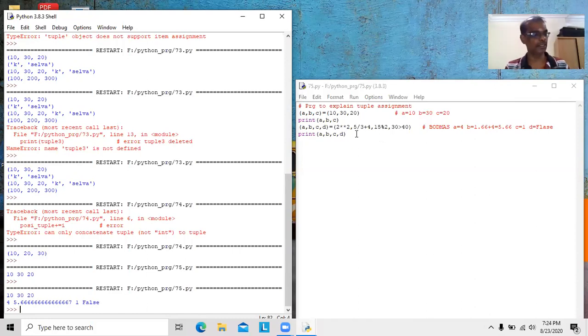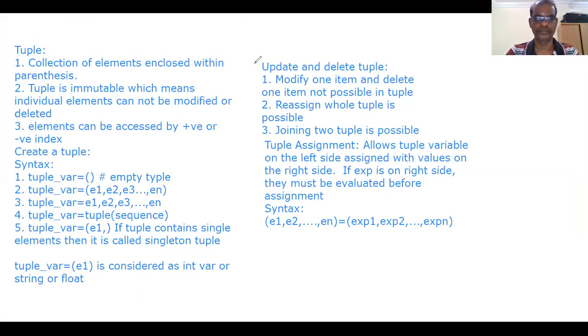Then we study nested tuples. Already we studied about nested tuple. From the name itself we can understand nested tuple.